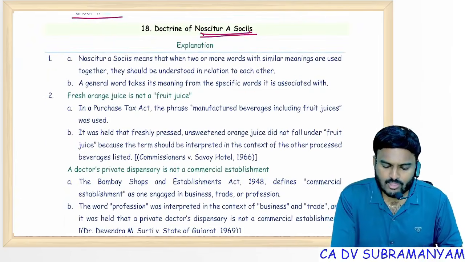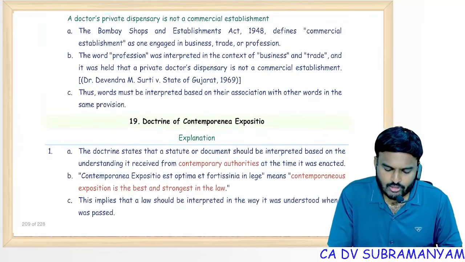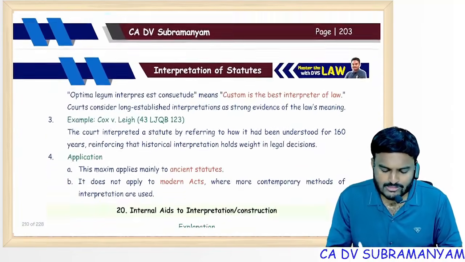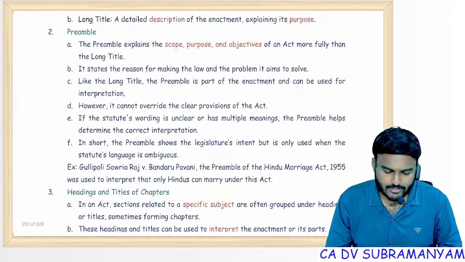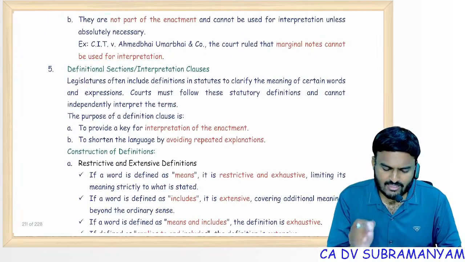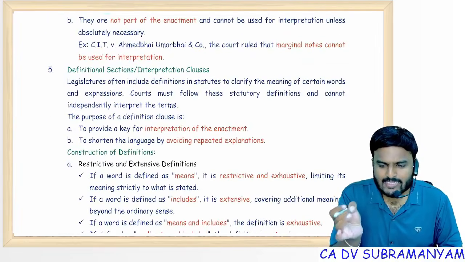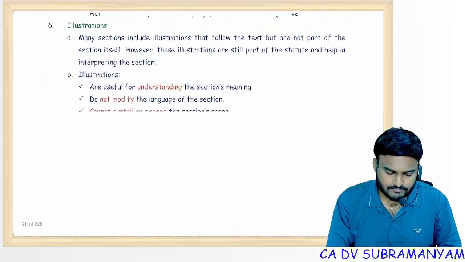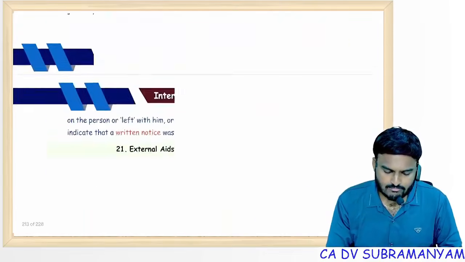Doctrine of noscitur a sociis, give one time reading. Contemporanea expositio: these two are secondary rules, give one time reading. Internal aids, external aids: generally, 2 points can be tested for 4 marks. So just give one time reading.